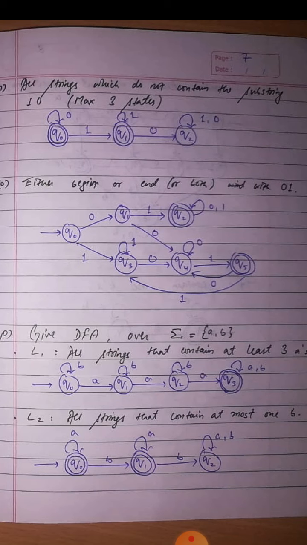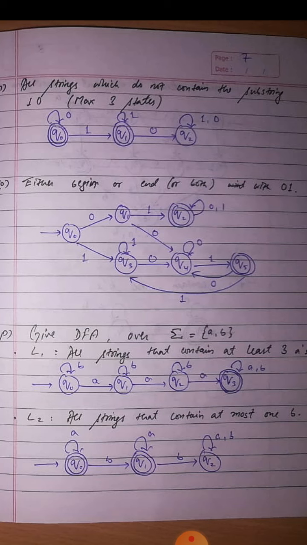Let's say we take q0, and we provide a transition on 1, then we reach q1, and then on 0 we reach q2. So here we are designing a DFA for the string which has 1 0. When we reach q2 it will be a final state, and we provide transitions on 1 and 0 from here: on 0 from q0 back to q0, and on 1 from q1 back to q1.